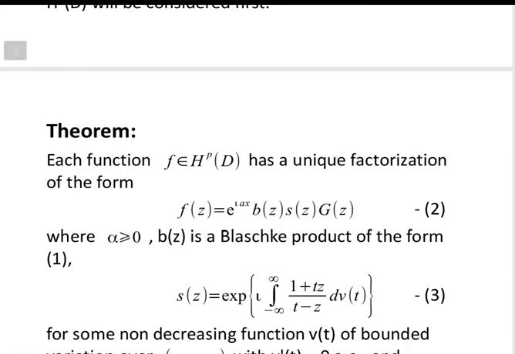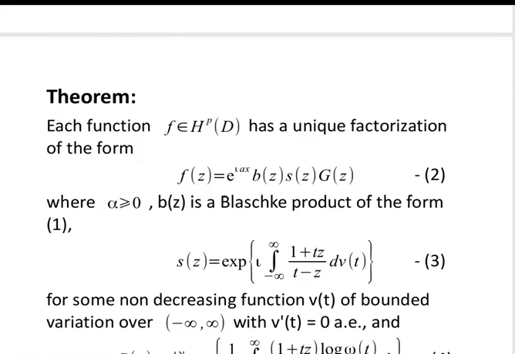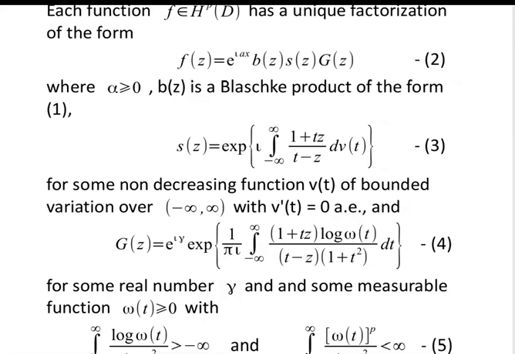Now theorem. Each function f belongs to HP(D) has a unique factorization of the form f(z) is equal to e raised to power iota alpha z into b(z) s(z) g(z), where alpha greater than or equal to 0, b(z) is a Blaschke product of the form 1, s(z) is equal to exponential of iota into integration from minus infinity to infinity of (1 plus tz) upon (t minus z) dv(t), for some non-decreasing function v(t) of bounded variation over the interval minus infinity to infinity